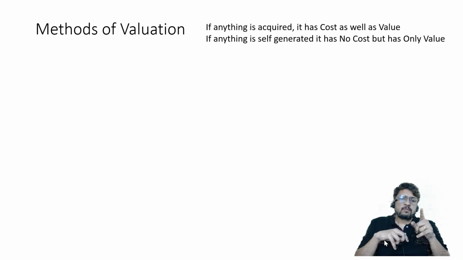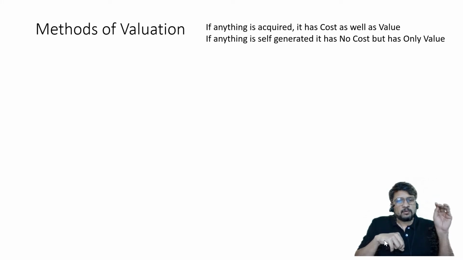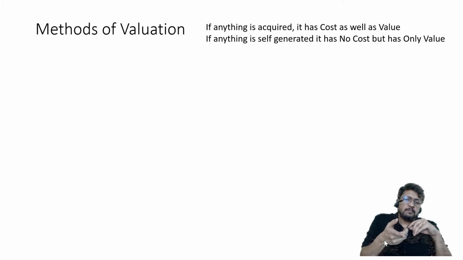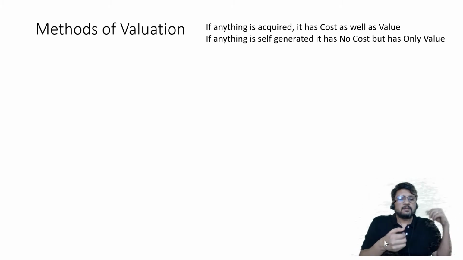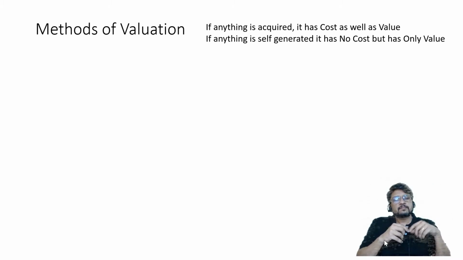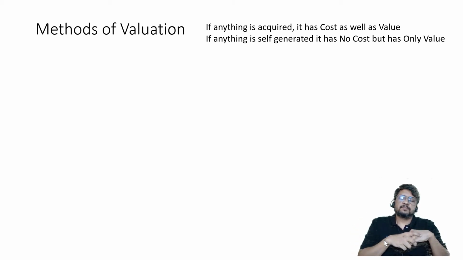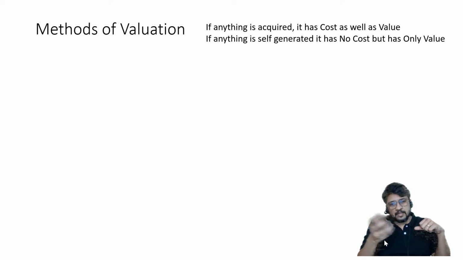Remember, if anything is acquired, it has cost as well as value. For example, land and building. We are purchasing land and building, so the amount which we have paid for purchase of land and building, that is called the cost of land and building. And today it is having a different value, that is called the value of land and building. So there is cost which we paid, which we spent for acquiring land and building, and there is value which we may get at the time of sale of land and building. So if anything is acquired, there are two things for the same. Number one is the cost which we spent for acquiring the same, and number two, the value which we will get while selling the same.